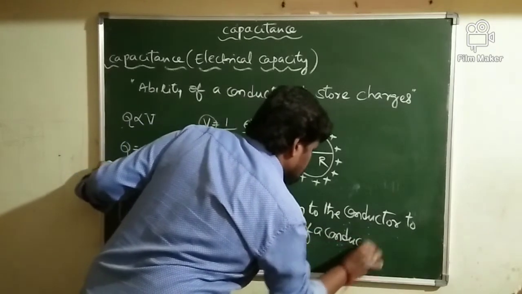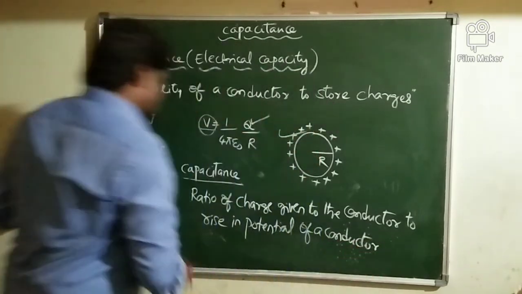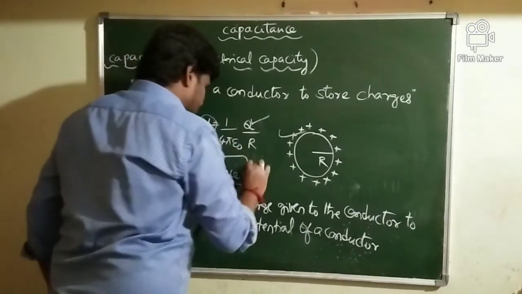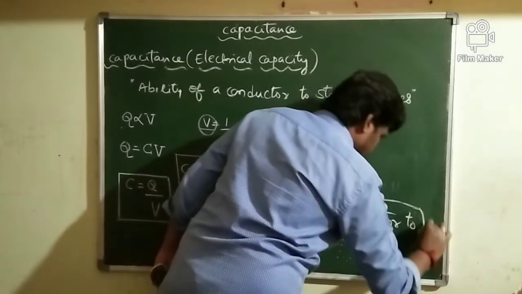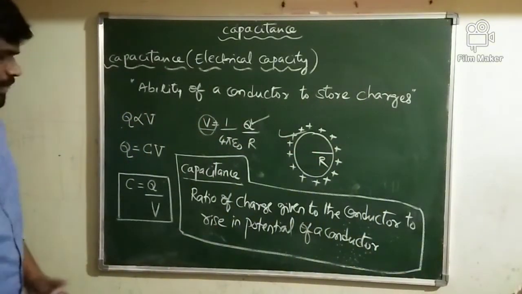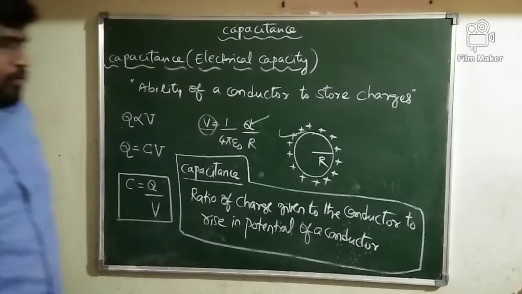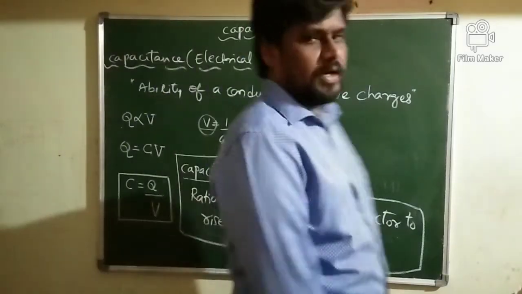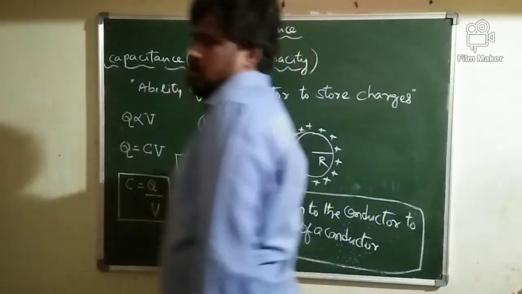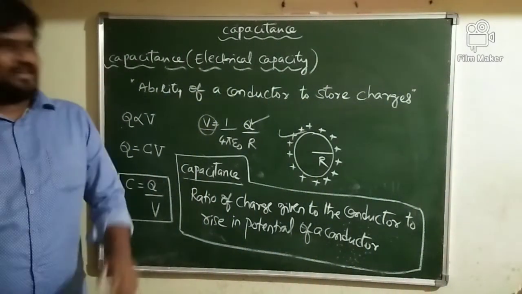This ratio we will call the capacitance of a conductor. In general, the capacitance of any conductor is given by the ratio of charge given to the conductor to the rise in potential of the conductor.